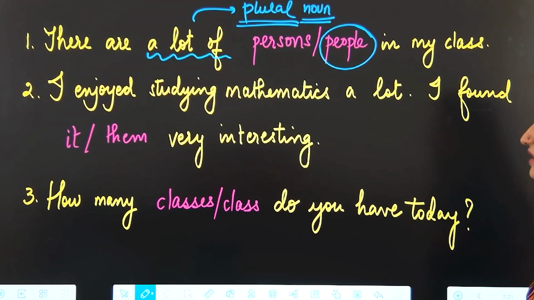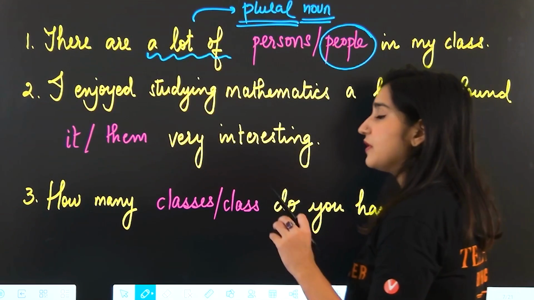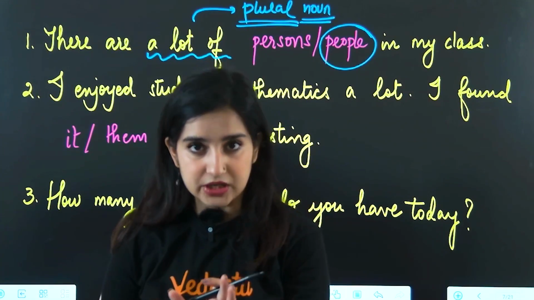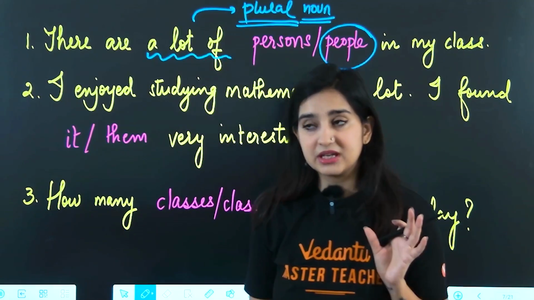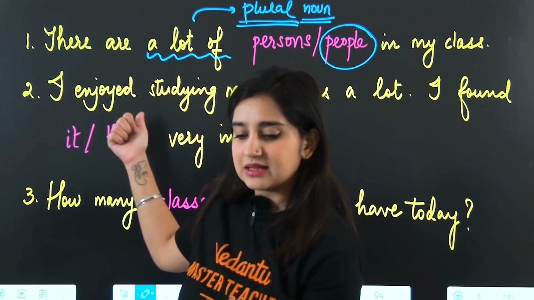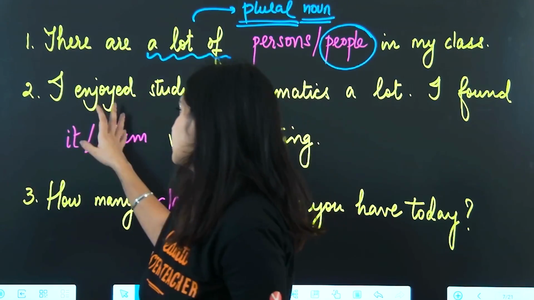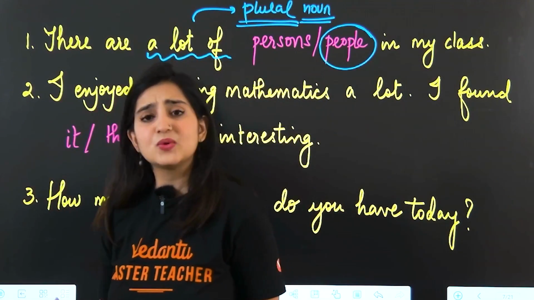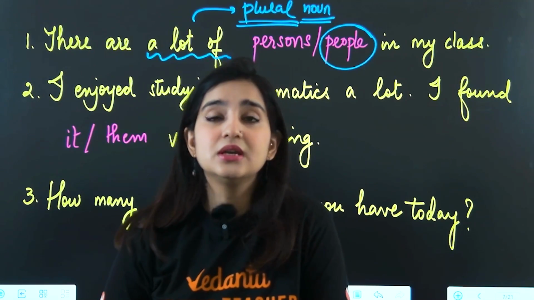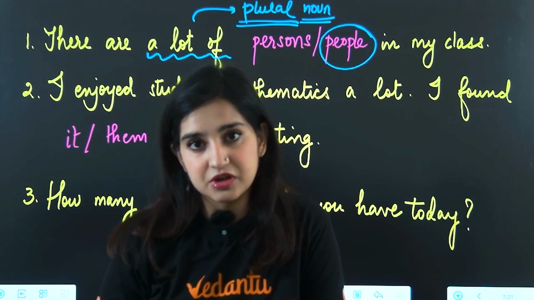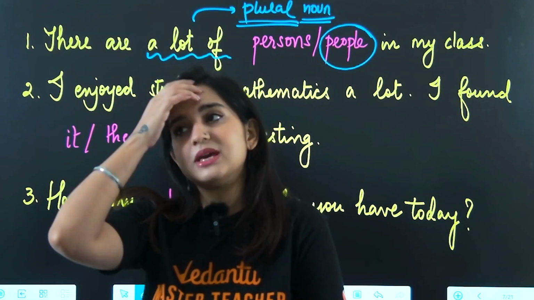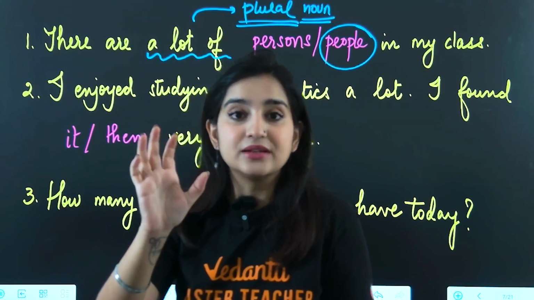I found blank very interesting. What are we talking about? First thing, when it comes to subject-verb agreement, you either have to fill in the subject or the verb. Okay. So either the subject or the verb will be given to you. And when you're framing your own sentences, you are not filling in anything. In this practice exercise, I'm making you fill stuff in, but when you're forming your own sentences, you're not filling in anything. So depending upon what you're saying, recognize the subject you're using and then make sure that the verb agrees with it. Or if you're talking about an activity, if that's your focus, make sure that you're using the correct form of the verb.